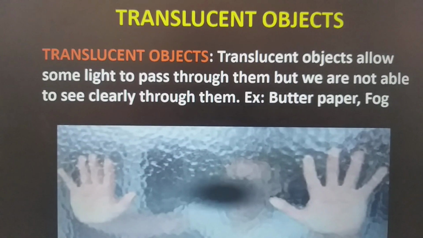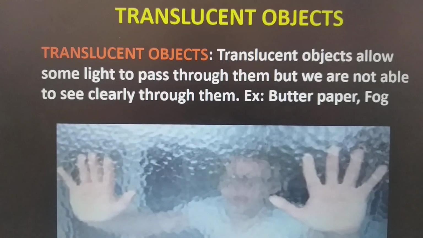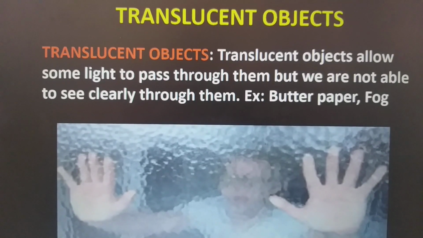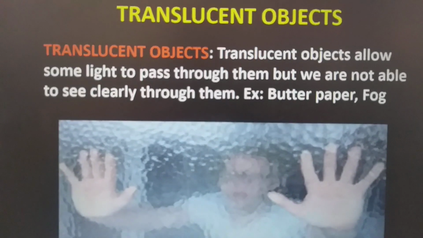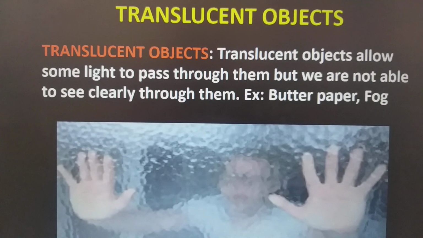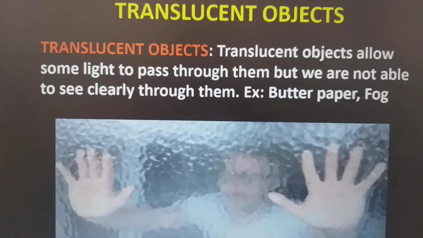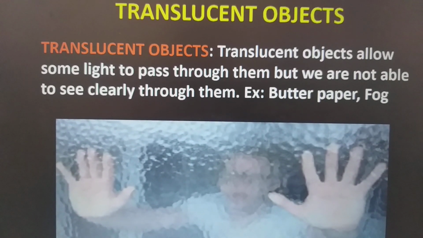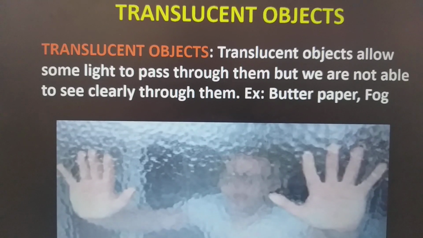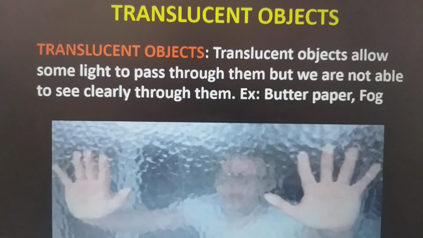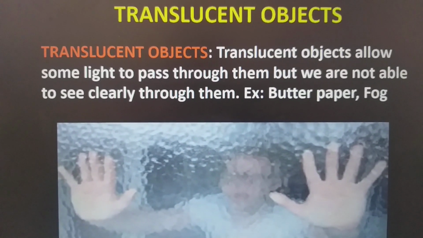Translucent objects. Translucent objects allow some light to pass through them, but we are not able to see clearly through them. Example, butter, paper and fog. So translucent objects are the objects through which we can see partially and they allow some light to pass through them.